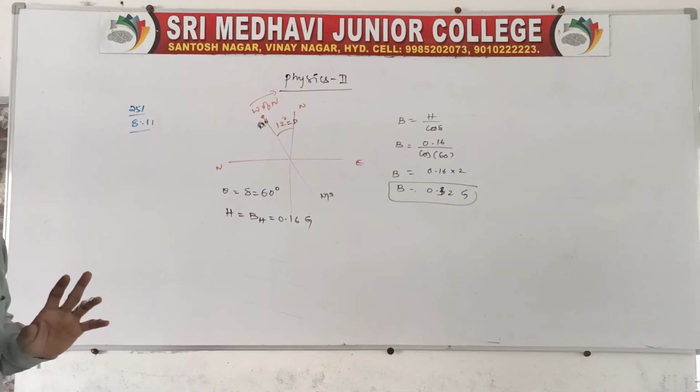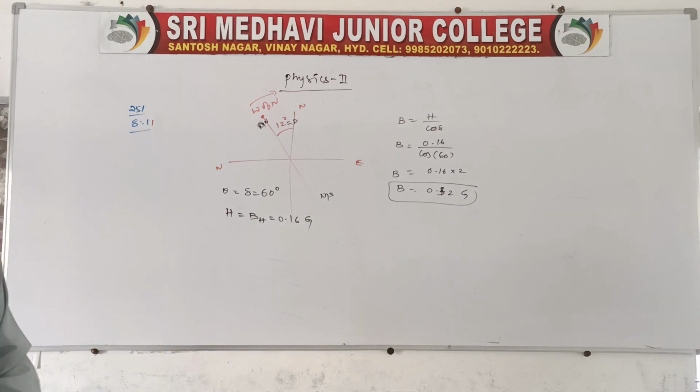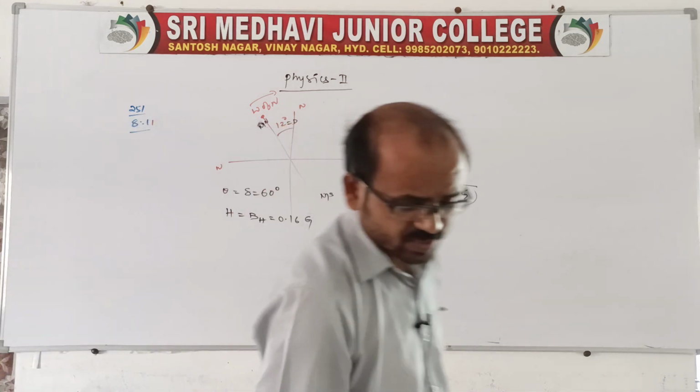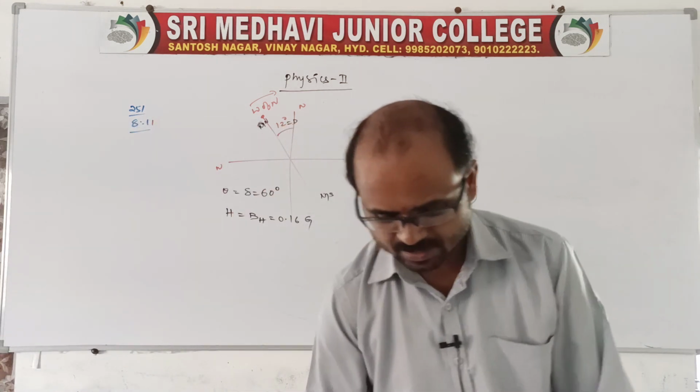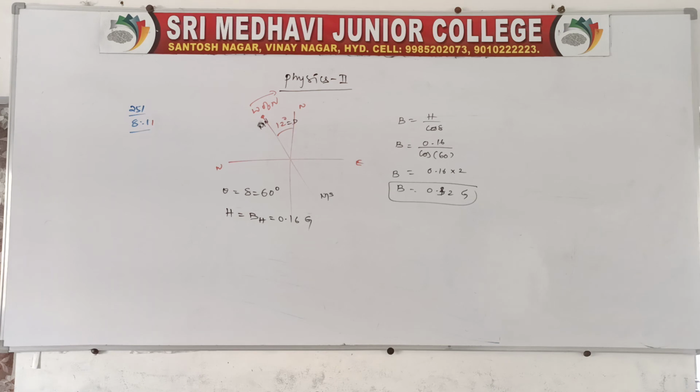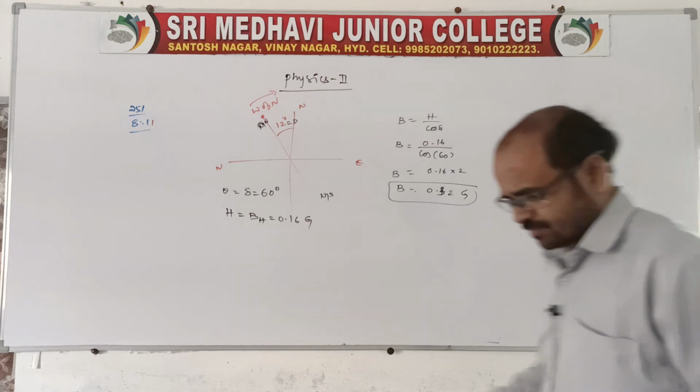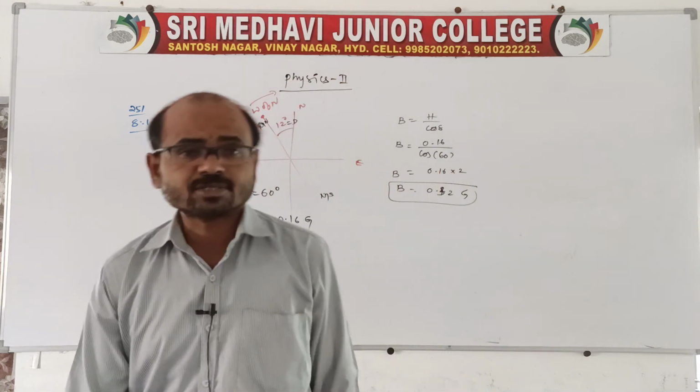So this chapter, magnetism and matter, is finished, related to the complete magnetism only. Clear, no? We will continue with the next chapter, a new chapter. I will come with the new chapter in the next class, because this chapter is over.